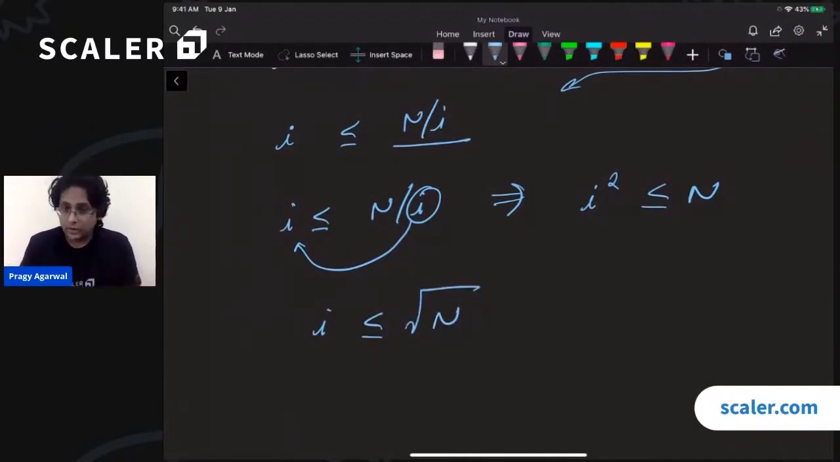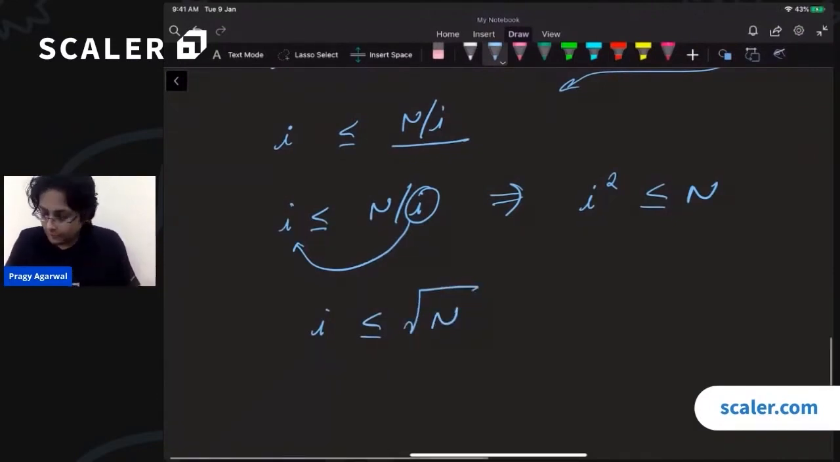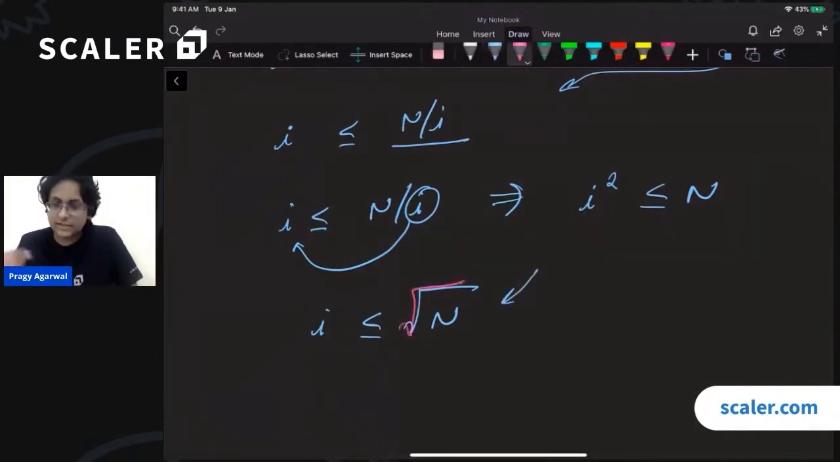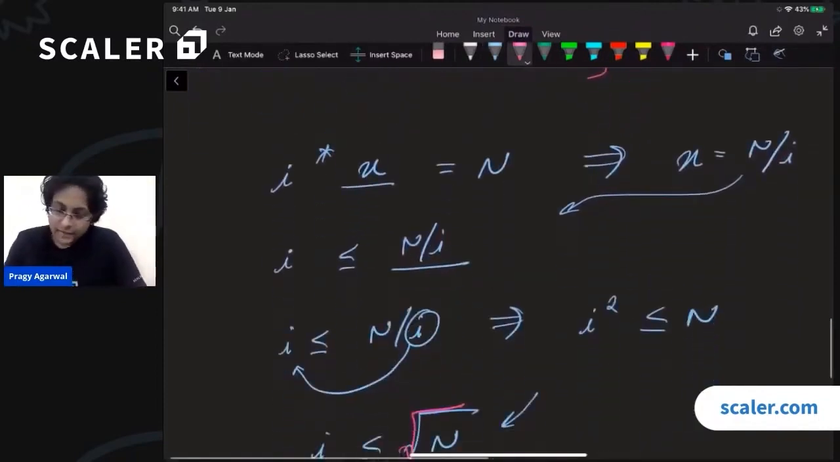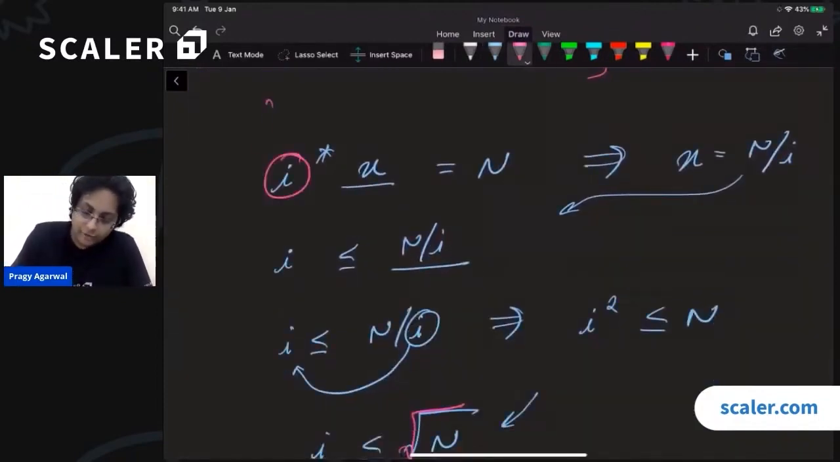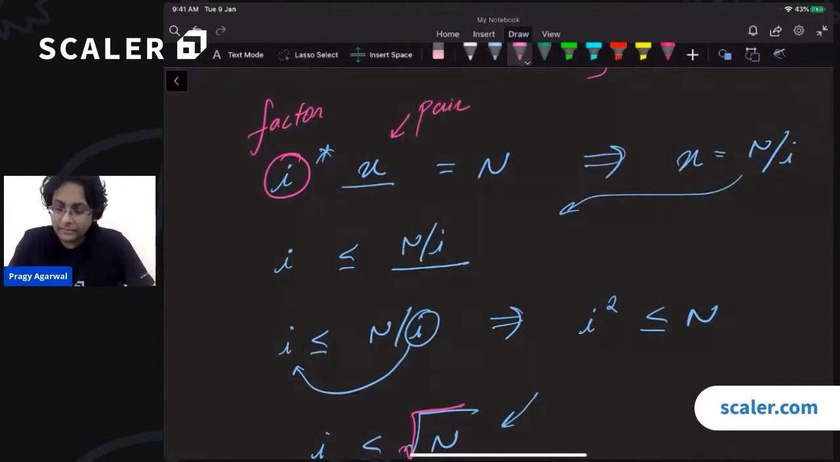A lot of you might already know this, but it is important from where this is derived. Right? This square root sign, this is not magic. All right. So once again, we are looking for a factor I, such that its paired factor, when we multiply them, we get n.